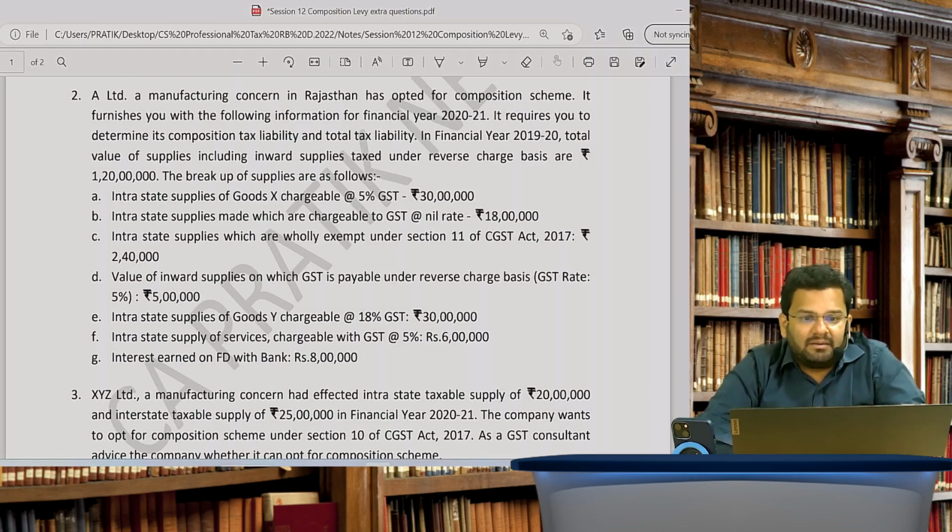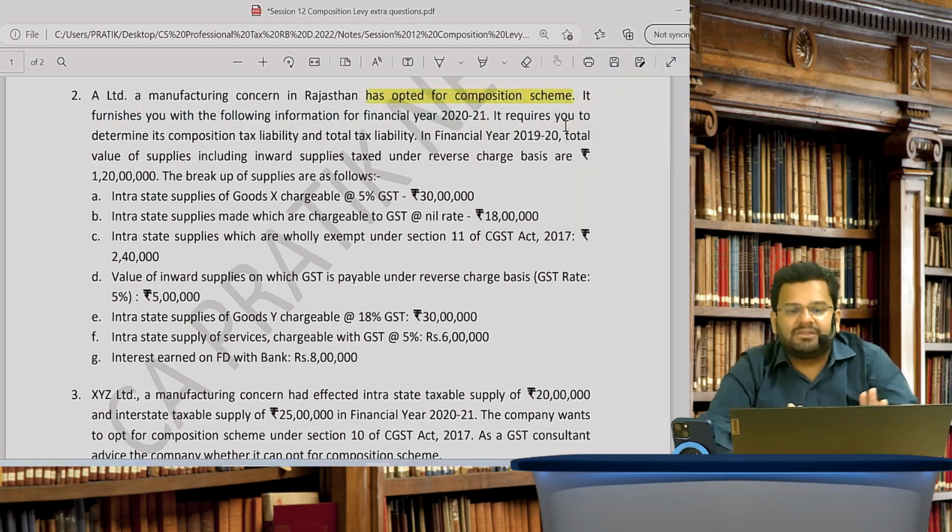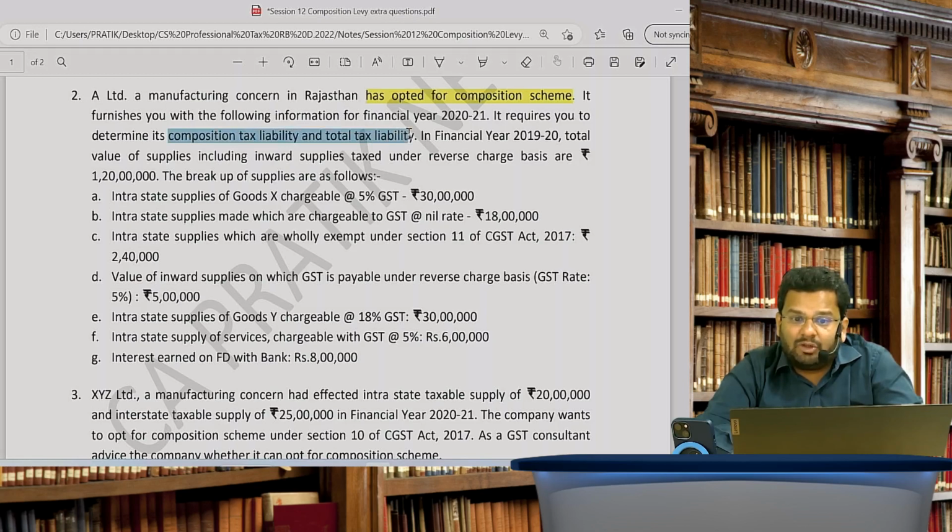A Limited, a manufacturing concern in Rajasthan, has opted for composition scheme. Did you get the point? It has opted for composition scheme. So there is no second opinion about that. They have opted. They will not ask you eligibility now. It furnishes you following information for FY 2021. It requires you to compute its composition tax liability and total tax liability. Okay, that's the question asked.